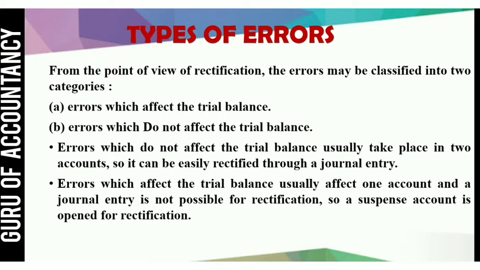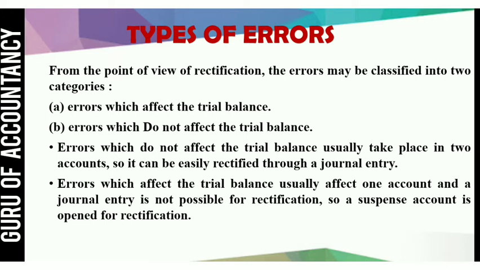So those errors which do not affect the trial balance are affecting two accounts, so they do not affect the trial balance and we can rectify them by passing a correct journal entry. Errors which affect the trial balance usually affect only one account, and a journal entry is not possible for rectification.